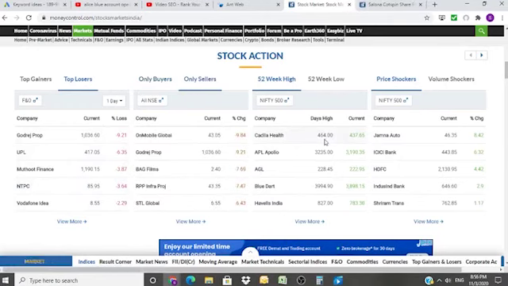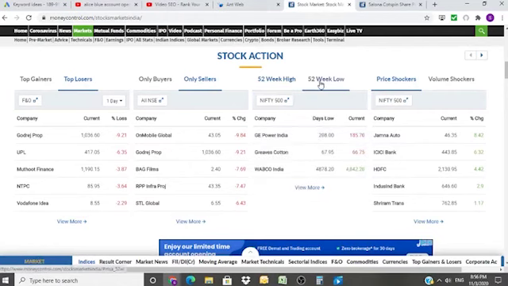Now, when the stock has reached its highest price, it comes to this category: 52-week high. And if they have gone down consistently, in the 52 weeks they have reached their lowest. Let me repeat. 52 weeks high is the highest price that a stock has achieved in the 52 weeks.